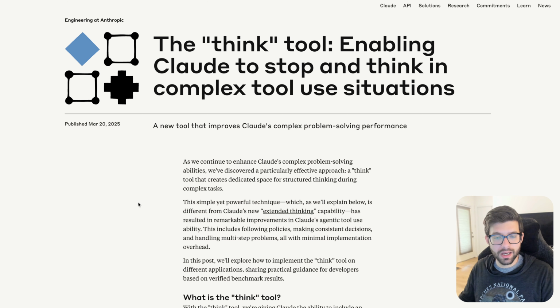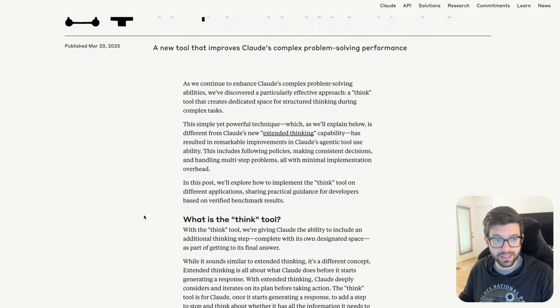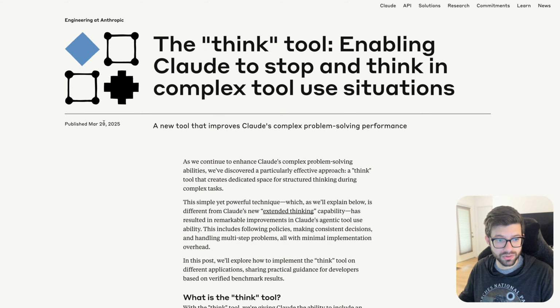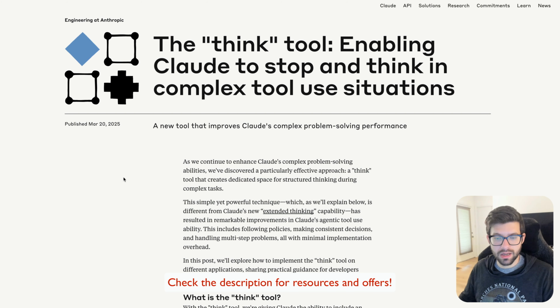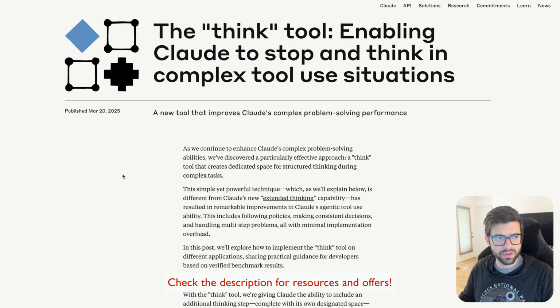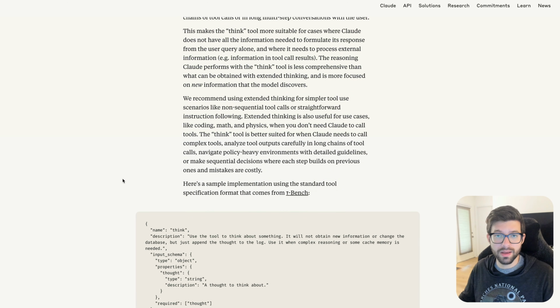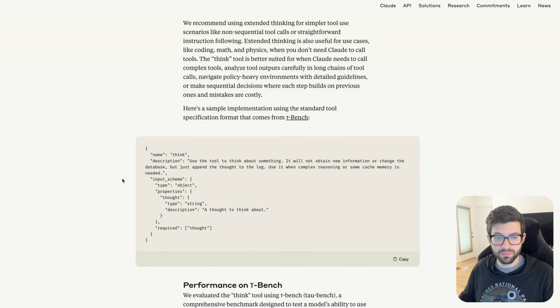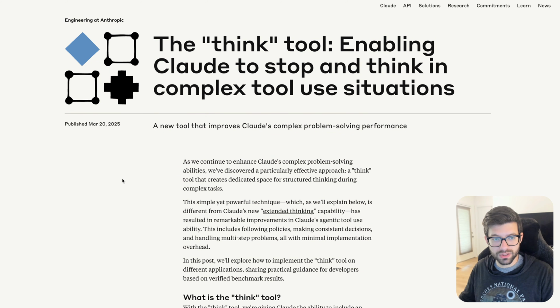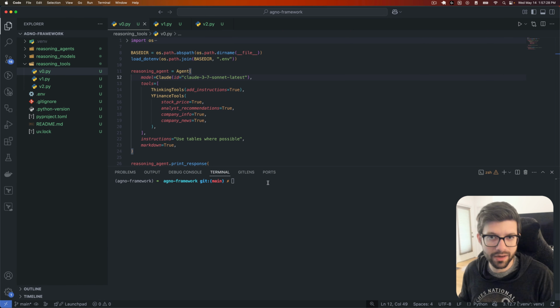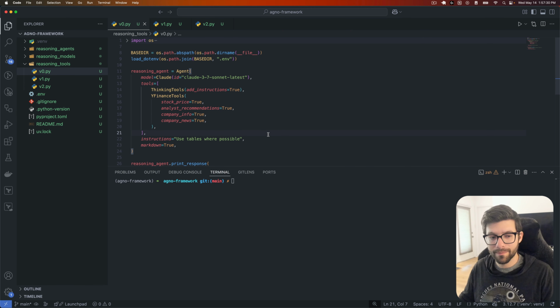Anthropic actually published this idea quite recently, March 20th, 2025. They published this article from their engineering blog, and I'll link it in the description, talking about the idea of giving a model a scratch pad, if you will, to think through a problem. We're not going to go through this article here, but I would encourage you to check it out if you're interested. Again, link in the description below.